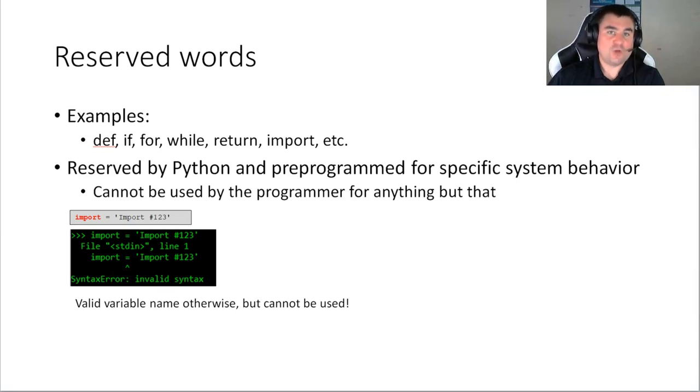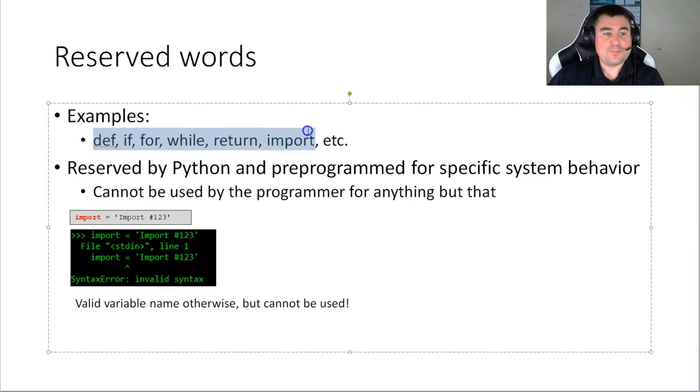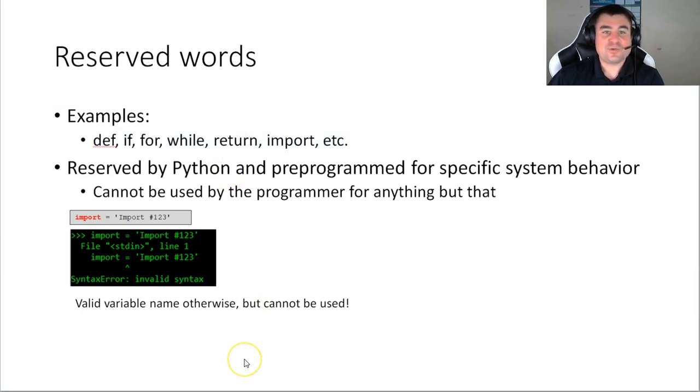Well, almost. There is this one exception. Python employs many, many reserved words that are also an exception to that. These words are specifically reserved by the Python interpreter to mean very specific things. Some of the examples are def, if, for, while, return, import, and etc. There are many of them.